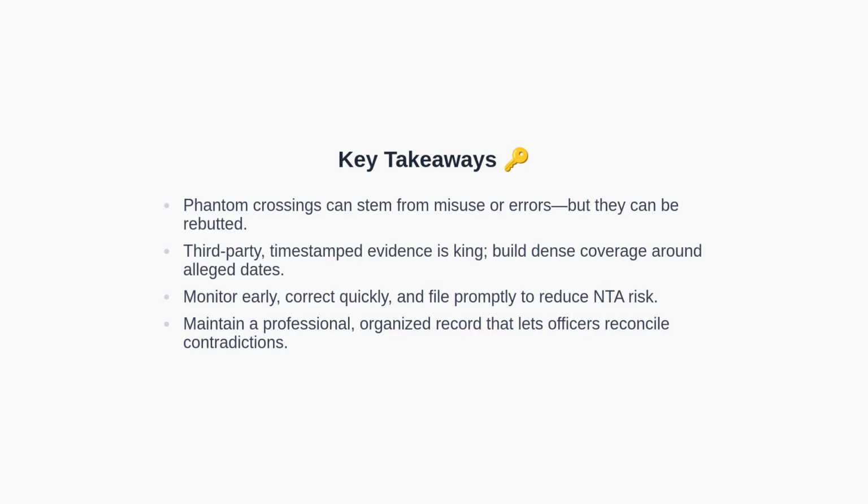The key takeaways are these. Phantom crossings may result from identity misuse or clerical errors, but they can be rebutted. Third-party, time-stamped evidence carries significant weight, so build dense coverage around the alleged travel dates. Monitor early, correct quickly, and file promptly to reduce the risk of removal proceedings. Present a professional and organized package that enables officers to reconcile contradictions in the record.